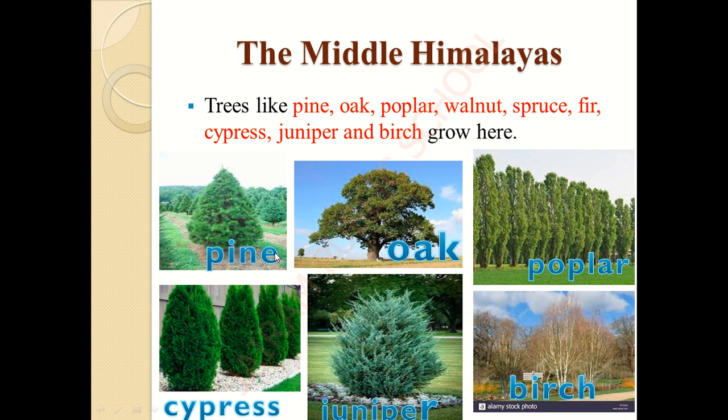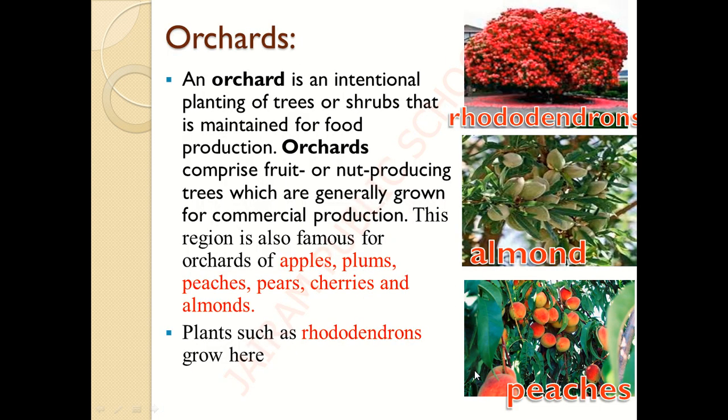So children, these are all the different trees which you can easily notice in the middle Himalayas. So what are all the trees? Pine tree, oak tree, poplar tree, cypress, juniper and birch. Okay. So next we are going to see the orchards.